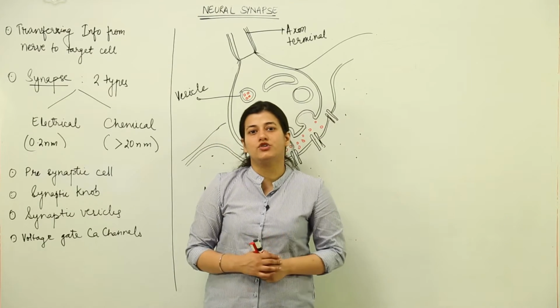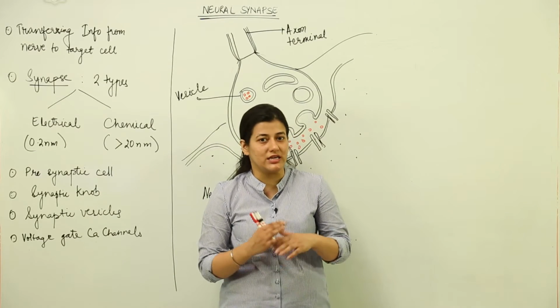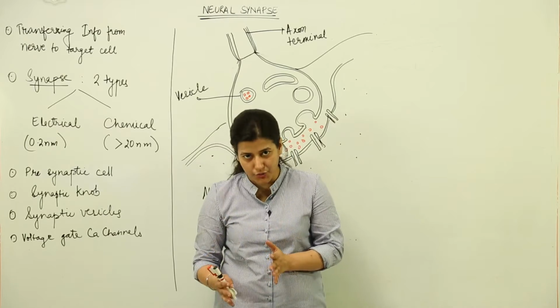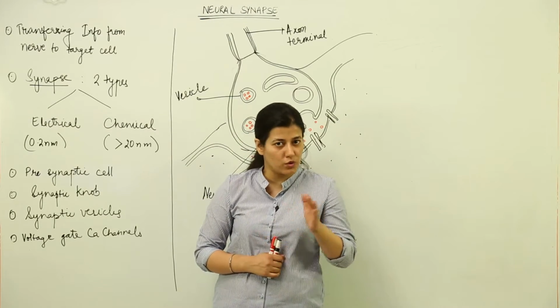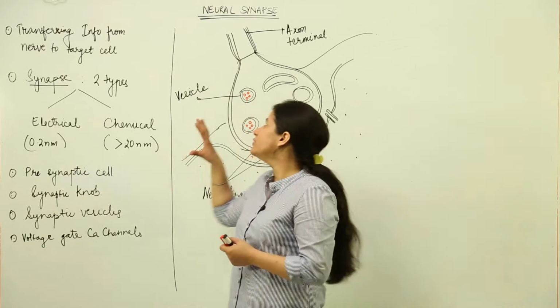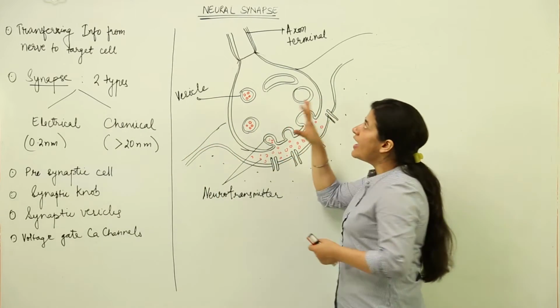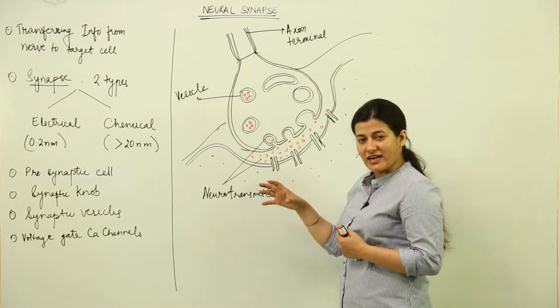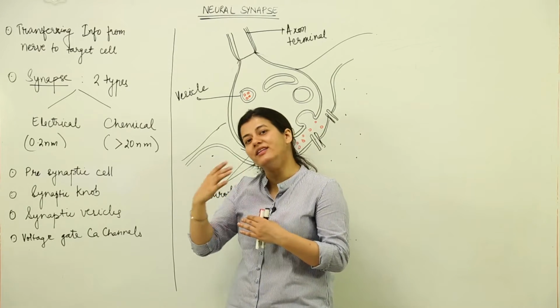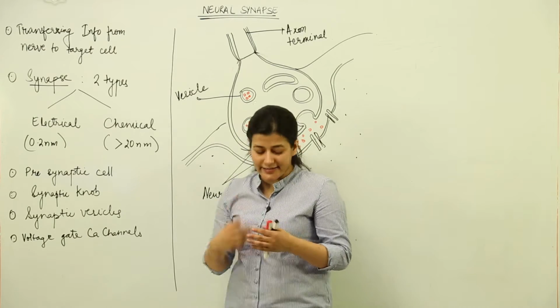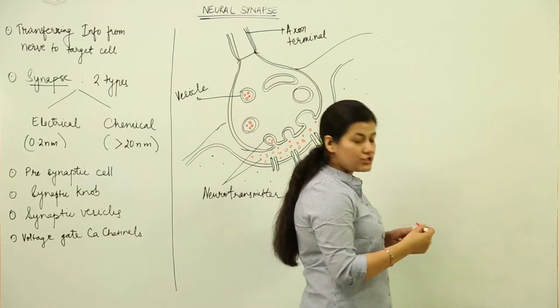Now the fourth stage of conduction of nerve impulse is the transfer to the target tissue or the target cell, or to the next neuron, and we are going to deal with what it is all about. That is the neural synapse we have to deal with. We have a new term now, what is a synapse? Synapse is basically the gap between the neuron and the next neuron, or the next cell it could be. Try and recall the structure of a neuron.